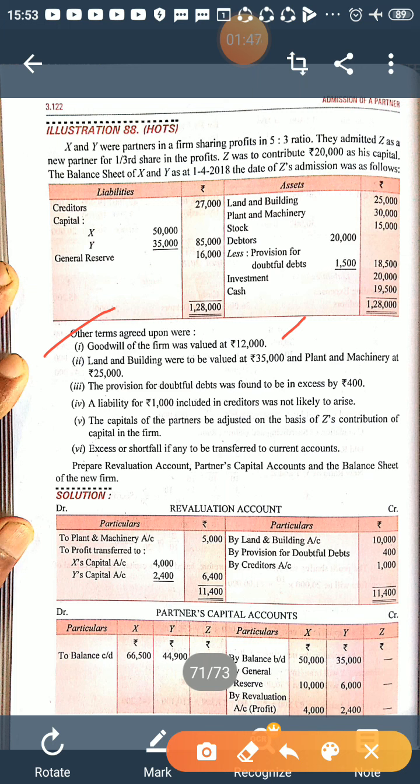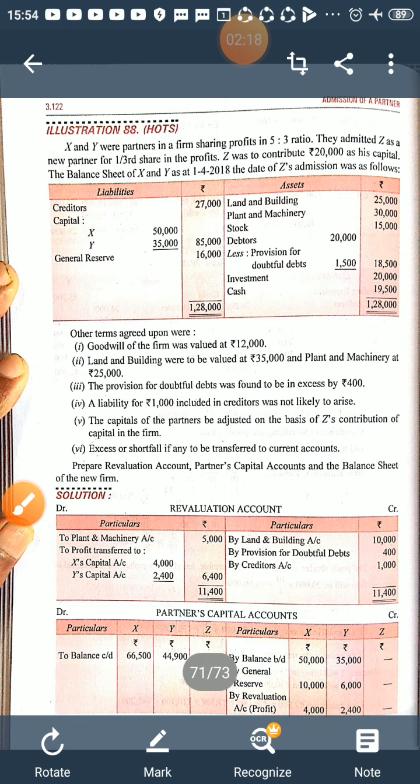There is nothing about premium for goodwill, so he is not actually bringing it. On the basis of the goodwill of 12,000, we can calculate his share of goodwill. 1/3 of 12,000 is 4,000. He has to bring 4,000 premium for goodwill, but nowhere in the question is it mentioned whether he has brought that amount in cash. So we will see.